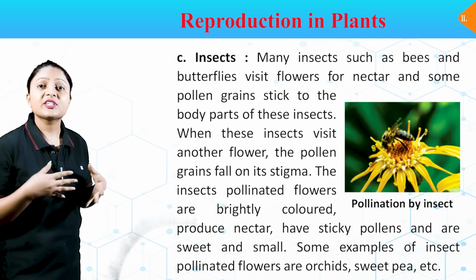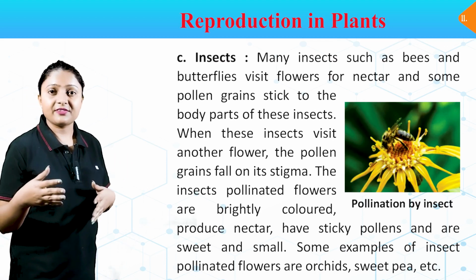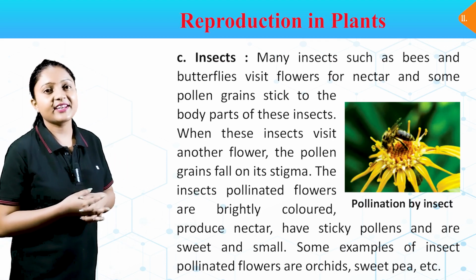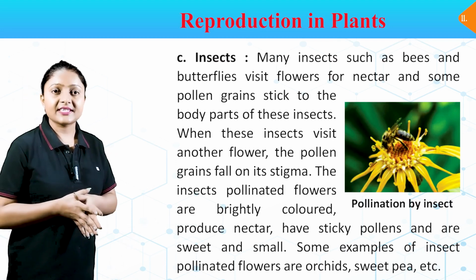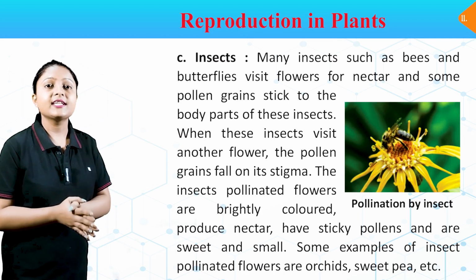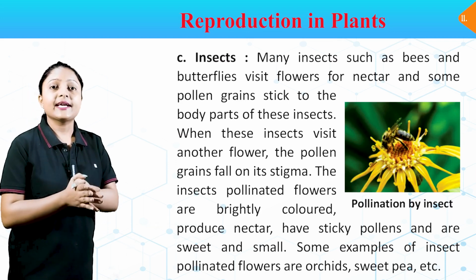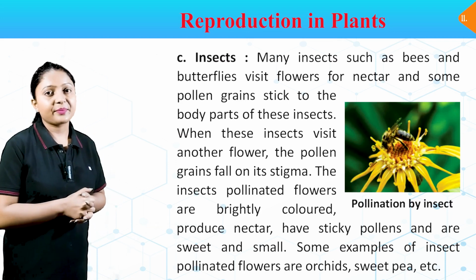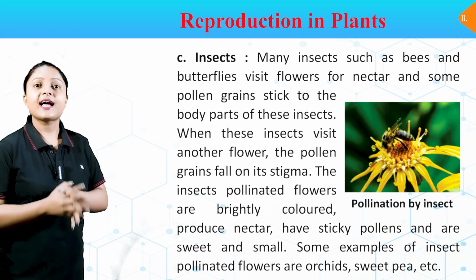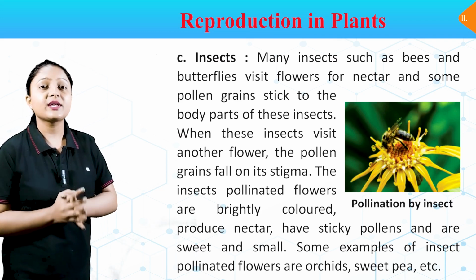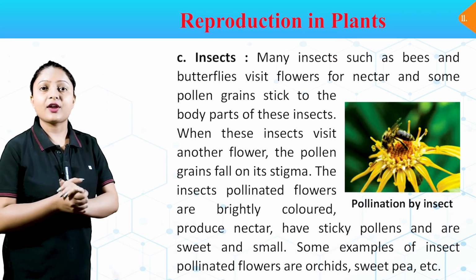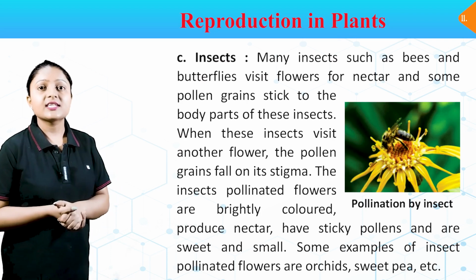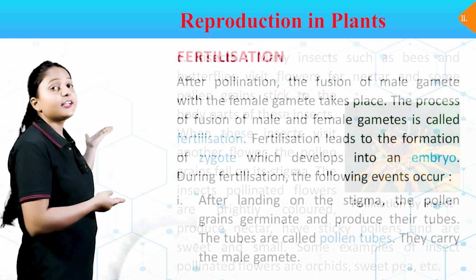C. Insects. Many insects such as bees and butterflies visit flowers for nectar, and some pollen grains stick to the body parts of these insects. When these insects visit another flower, the pollen grains fall on its stigma. The insect-pollinated flowers are brightly colored, produce nectar, have sticky pollen, and are sweet and small. Some examples of insect-pollinated flowers are orchids, sweet pea, etc.